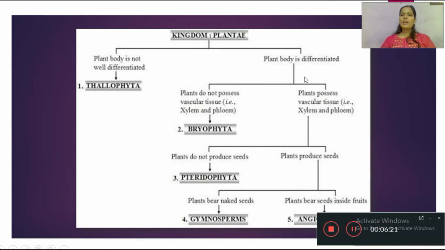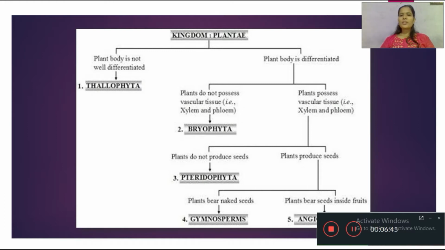Then the plant body is differentiated on the basis of two characters: presence of vascular bundles and absence of vascular bundles. Vascular bundles are xylem and phloem. The plants with absence of vascular bundle are the bryophyta, a large group belonging to the cryptogams.